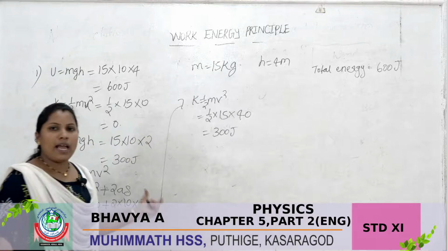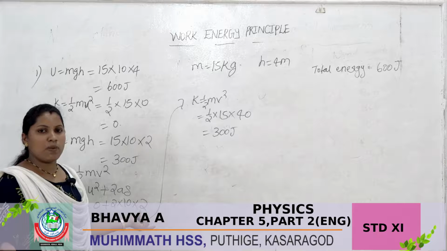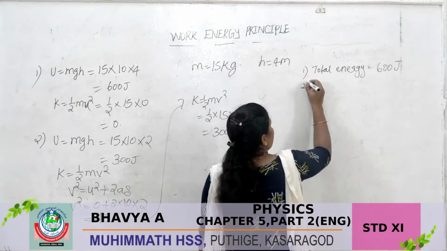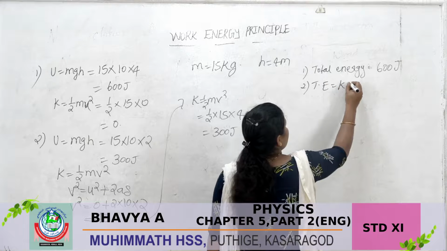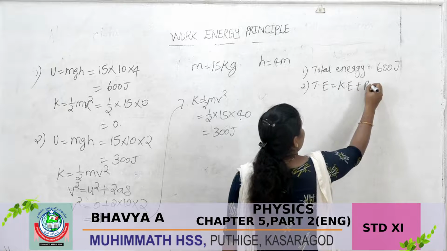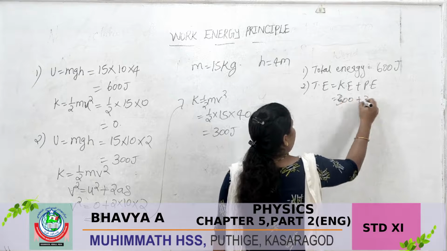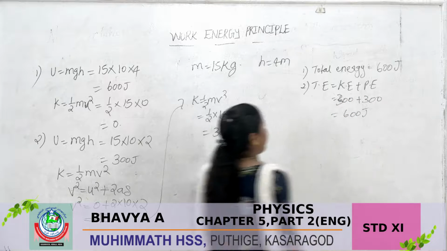Then the total energy in the second case, what should we do? Kinetic energy plus potential energy. So in the second case, total energy is equal to kinetic energy plus potential energy, 300 plus 300. So we are getting 600 joule.